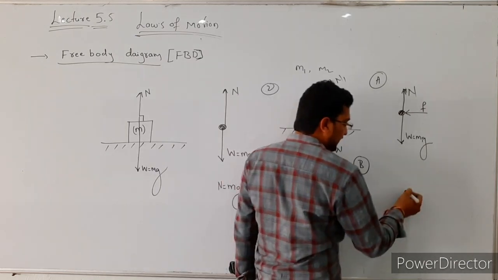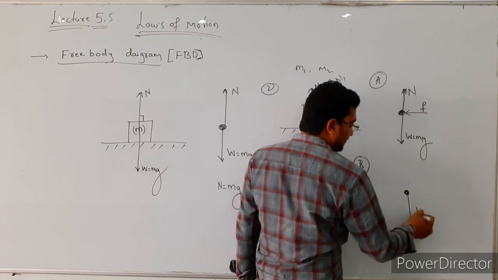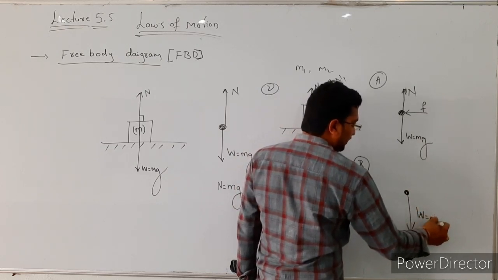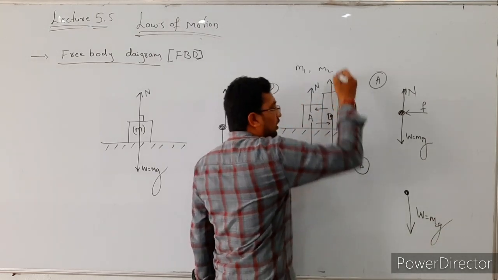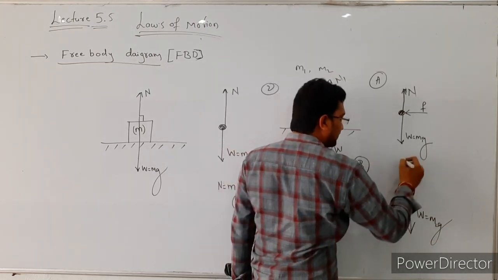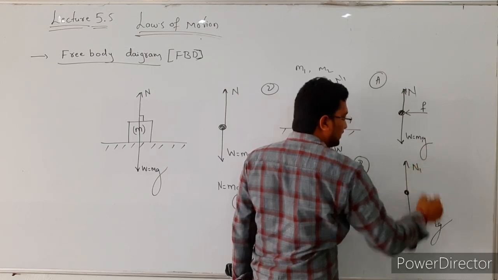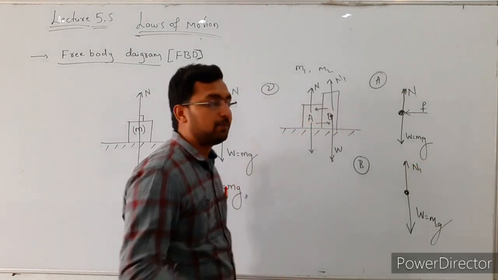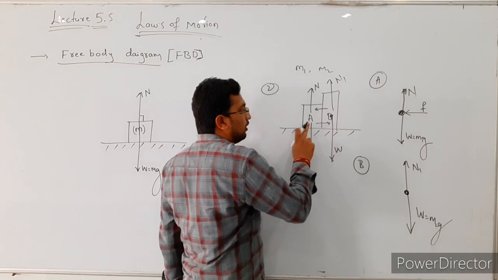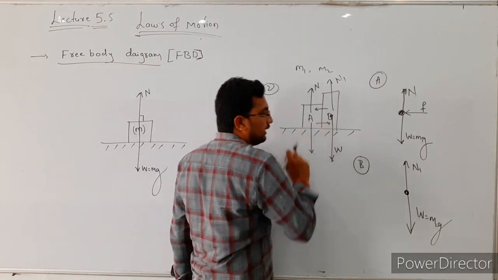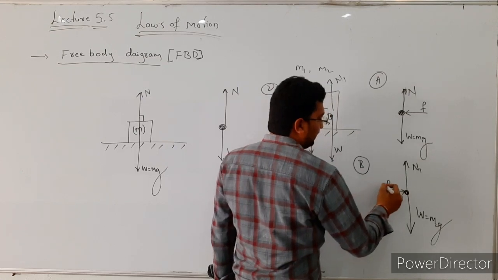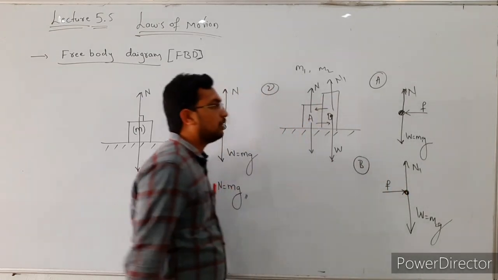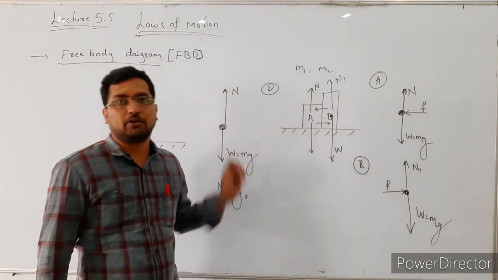The first force is acting in downward direction, that is W is equal to m2 into g. This is the weight of the second body. The next one, the normal reaction, N1, is acting in upward direction. After that, body A is exerting force on the body B. So this is the free body diagram for this body, right?